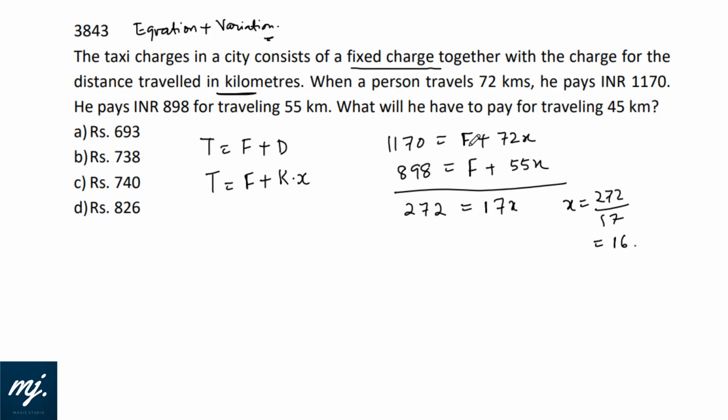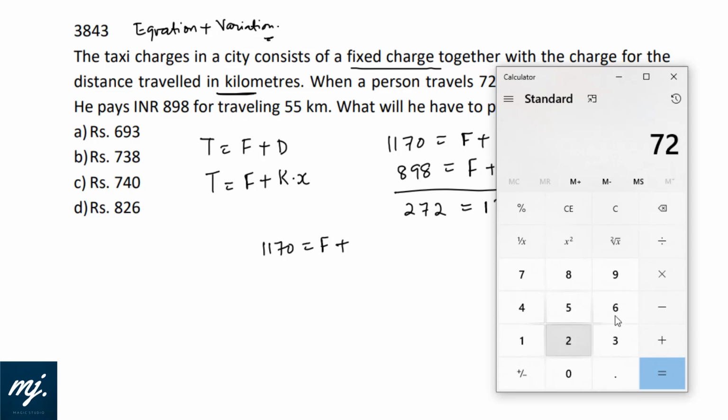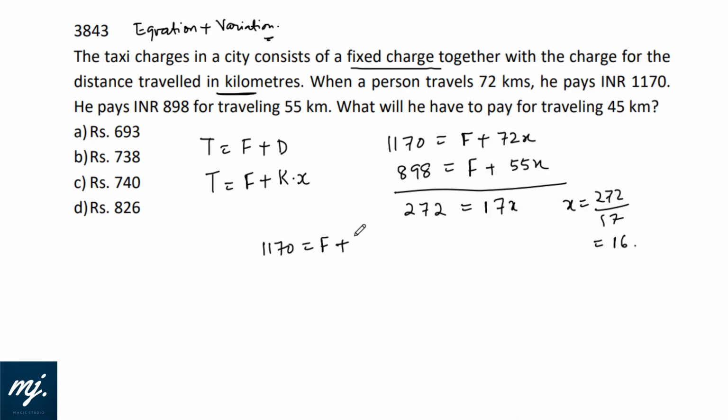Now we can find the value of F. So 1170 equals F plus 72 into 16. 72 into 16 is 1152. So F equals 1170 minus 1152, which would be 18. 18 rupees is the fixed charge, and per kilometer they are charging 16 rupees.